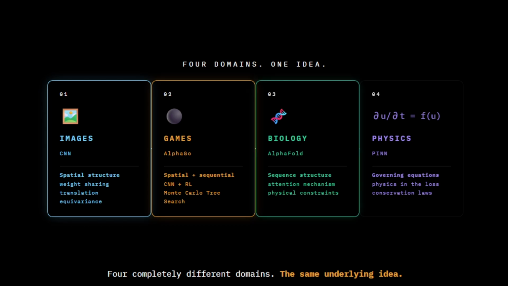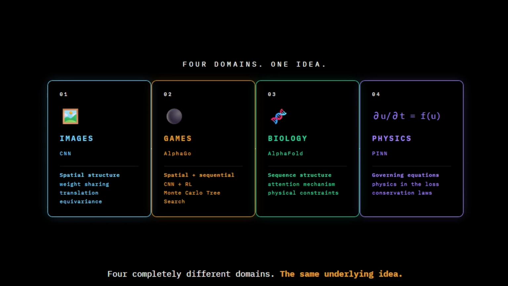We saw how AlphaFold encoded the physical and evolutionary structure of proteins to crack a problem that had resisted 50 years of effort. And we touched on physics, where the structure is not just useful, it is exact. The laws are already written down. And physics-informed neural networks build those laws directly into the learning process. Four completely different domains. The same underlying idea.